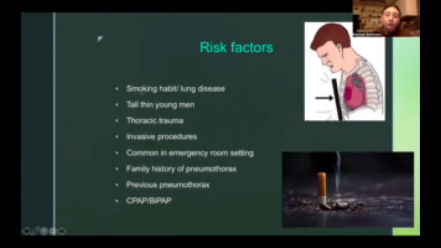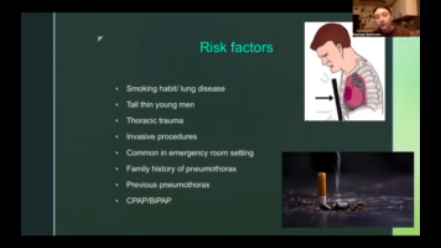Risk factors include smoking habits, lung disease, tall, thin young men, and thoracic trauma. This is common for motorcycle accidents when they experience a blunt force trauma to their chest, which could cause a rib fracture that could puncture the lung, leading to pneumothorax from leaking air of the cavities. Invasive procedures, common in emergency room settings for blunt force traumas and other traumas. Patient having a family history of pneumothorax, or themselves having had a pneumothorax before.